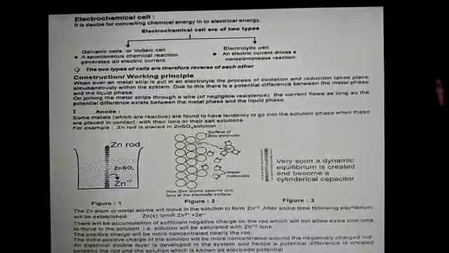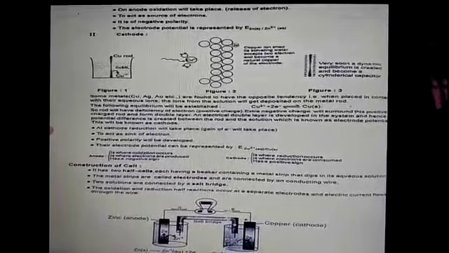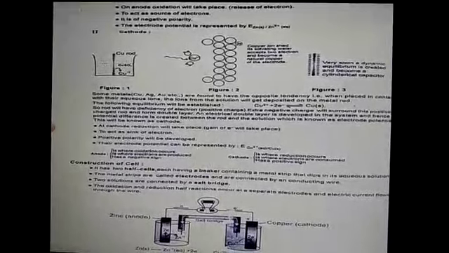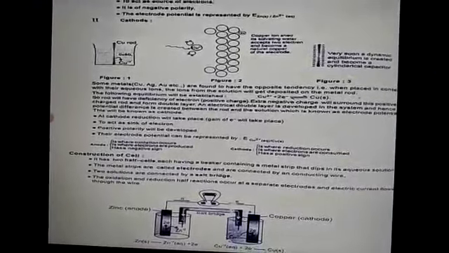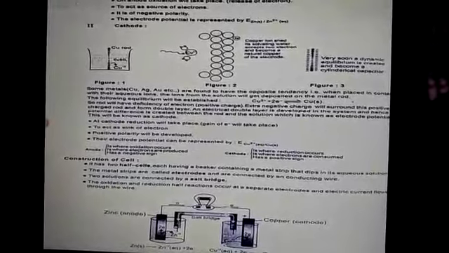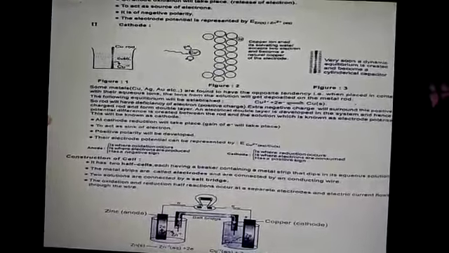In a similar way, when a copper rod is dipped in the solution of copper sulfate, the copper ions have a tendency to be deposited on the copper rod. The metal cations take electrons from the metal rod, thus the copper rod becomes positively charged with respect to the solution. To balance the positive charge, a layer of sulfate ions is formed around the copper electrode. Thus, an electrical double layer of copper ions and sulfate ions is formed around the copper electrode.